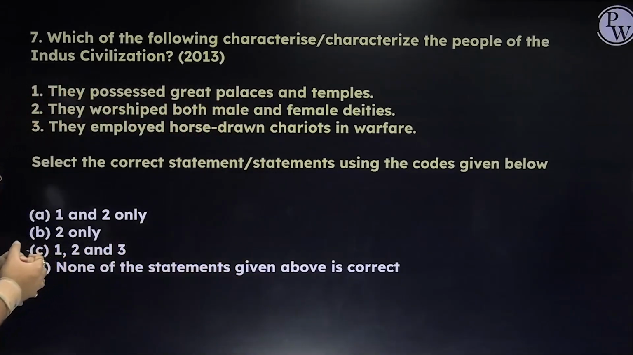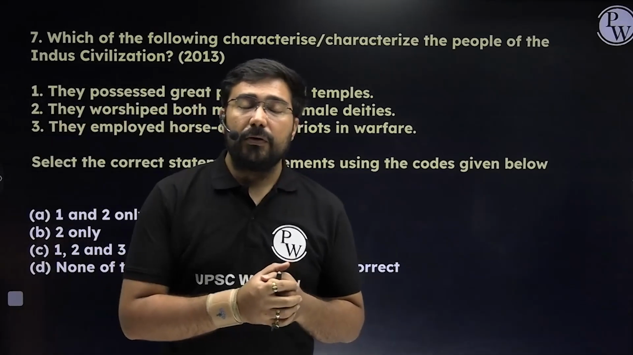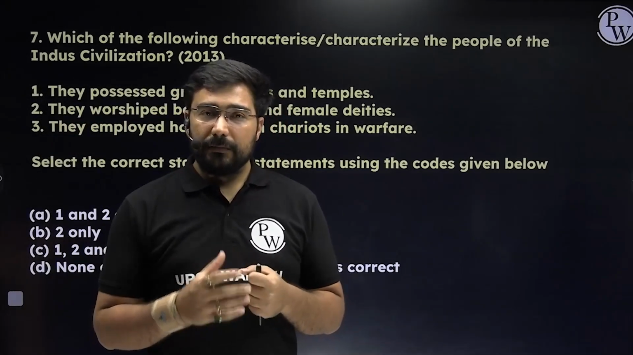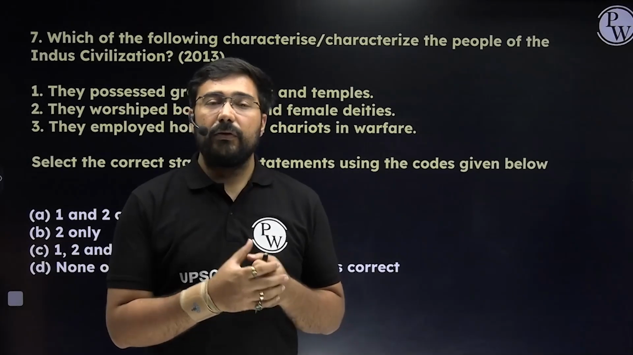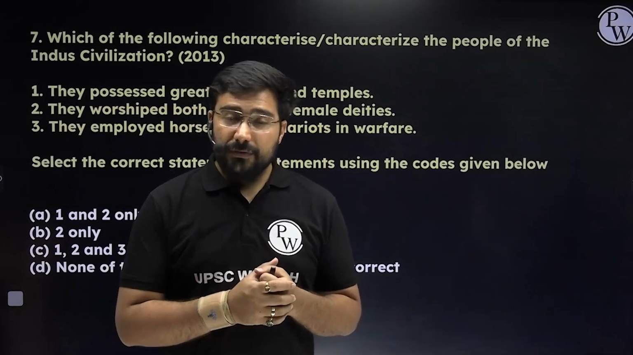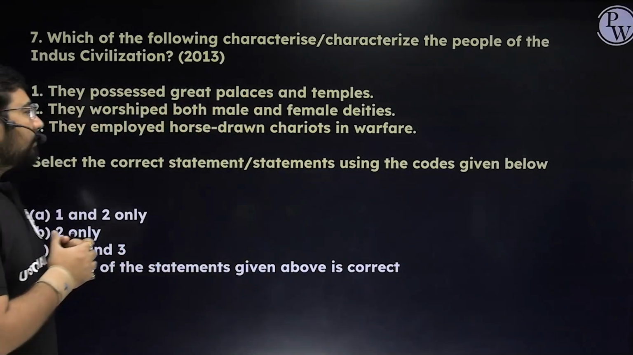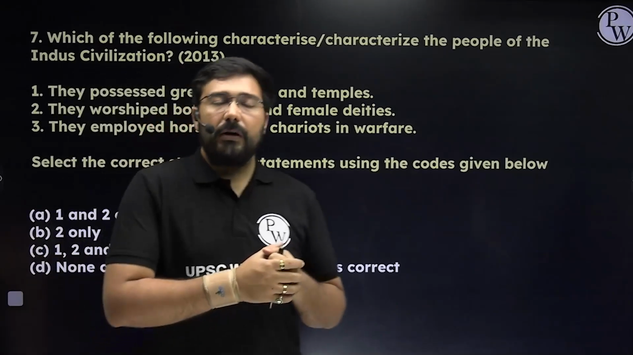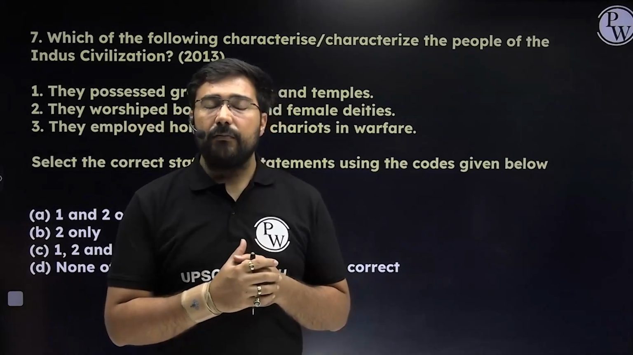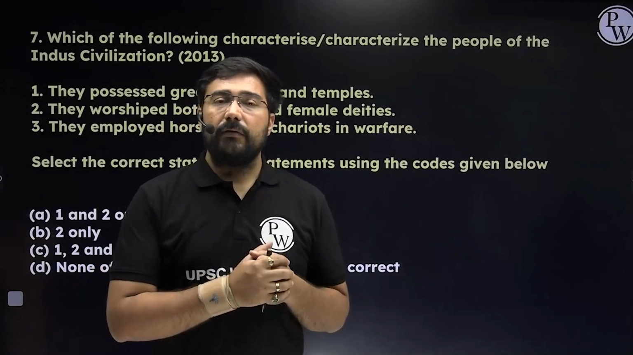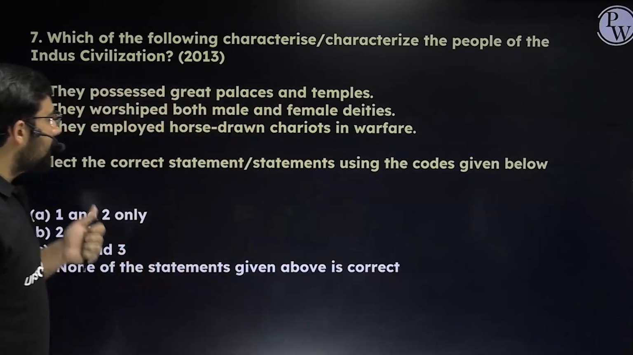Like, see, number one, they possessed great palaces and temples. One thing is very important to remember: temples become prominent only from the Gupta period. So in the Indus Valley civilization, we do not find even a single temple. The first statement becomes incorrect. Second, they worshipped both male and female deities. So broadly, yes, we say. Why? The chief goddess was the mother goddess, but we have many male deities. In fact, we have a proto-Shiva seal also, so that gives an idea about that. The second statement is correct.